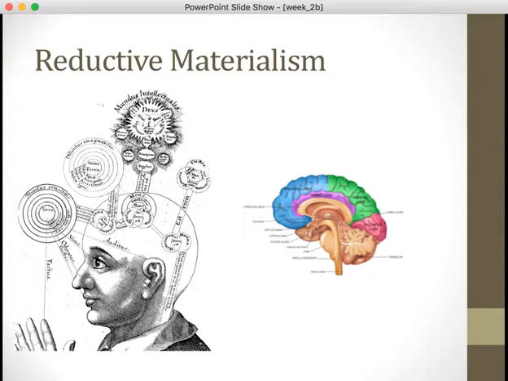So if we look at it from the internal perspective, we describe it in terms of mental language, but if we look at it from an external perspective, when I'm looking at someone else, the best way to understand it is in terms of those physical, chemical, electrical reactions going on in that physical brain.